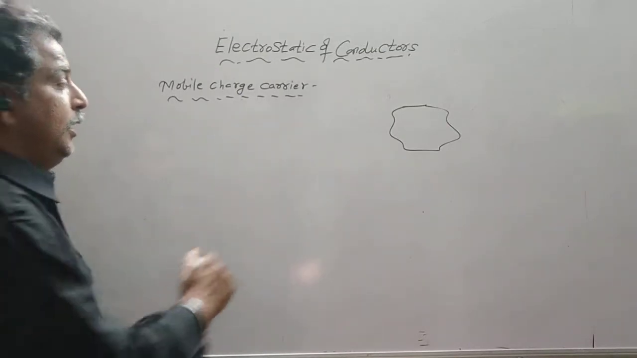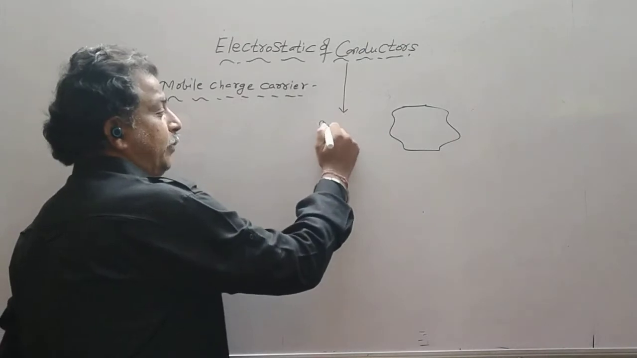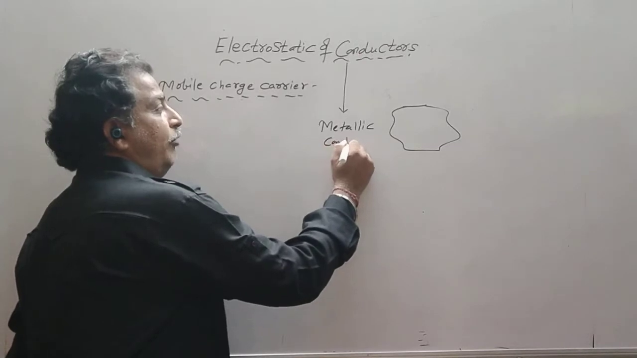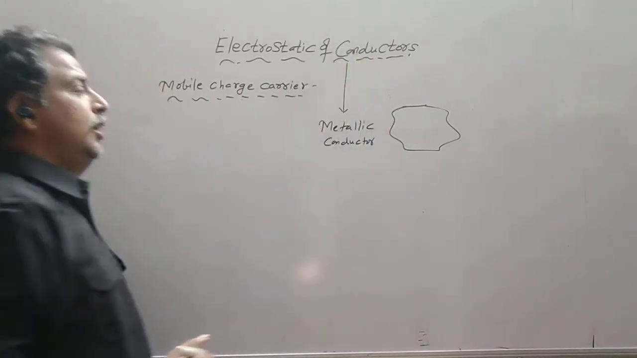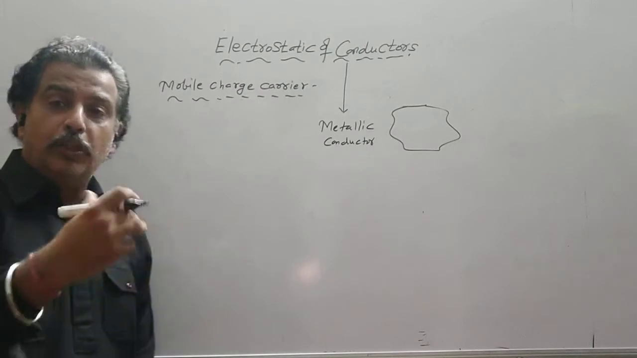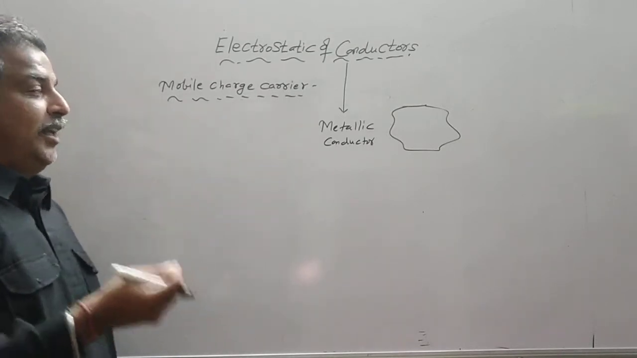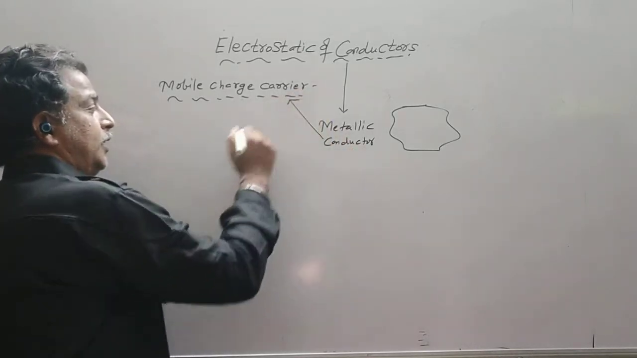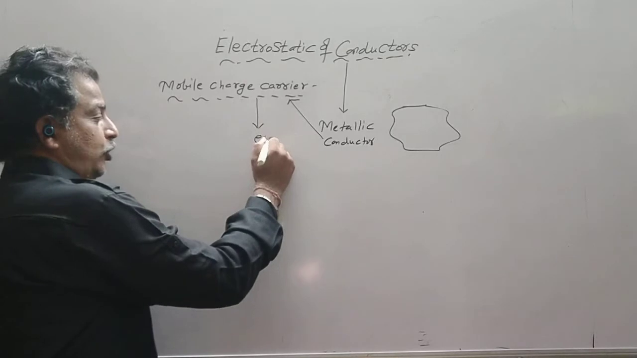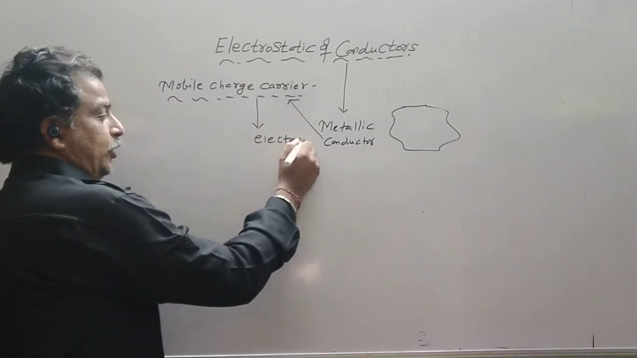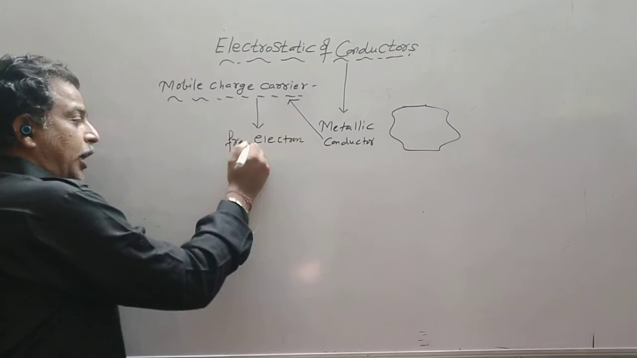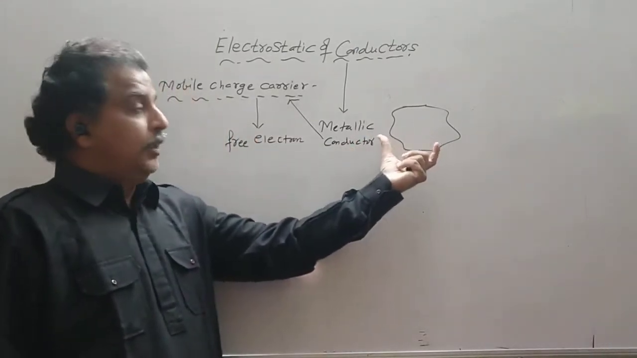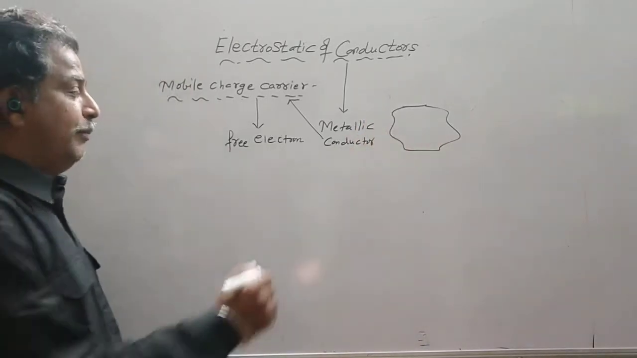If this conductor is a metallic conductor, generally all metals are good conductors of heat and electricity. So let us deal only with metals. We call it a metallic conductor. A metallic conductor has mobile charge carriers which are electrons, and in fact we call them free electrons. Now let us see what is the intrinsic characteristic of a metallic conductor.